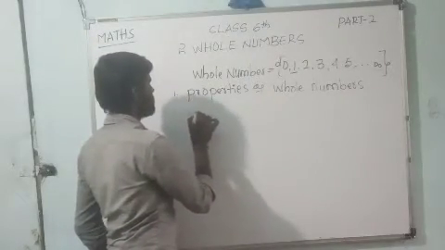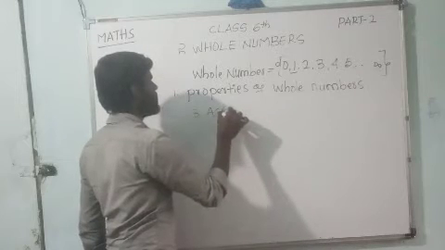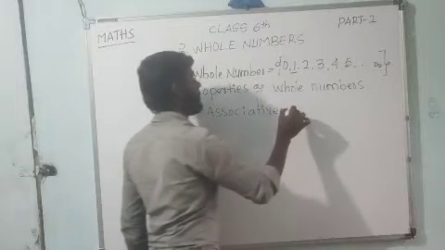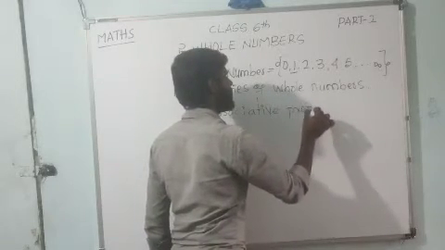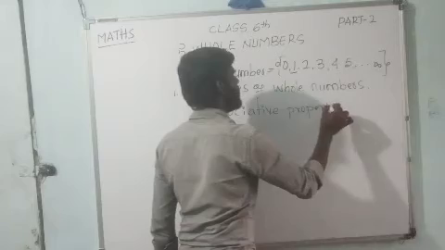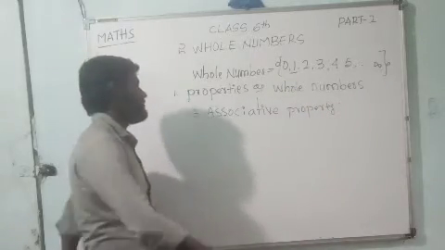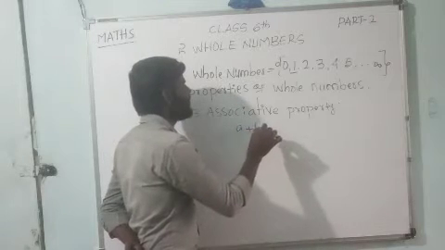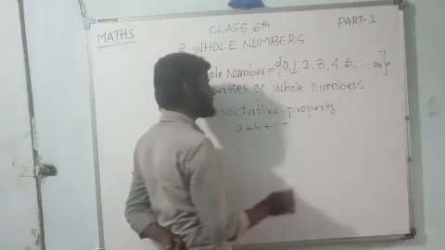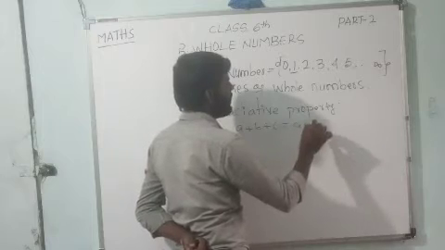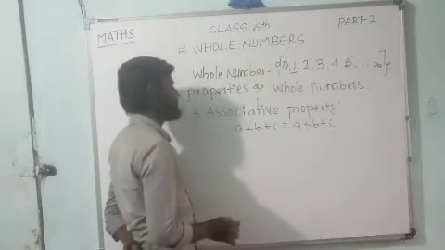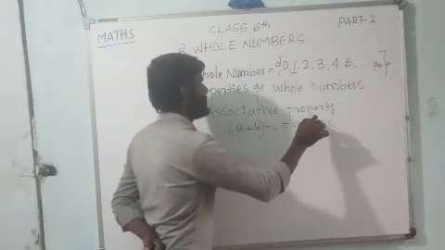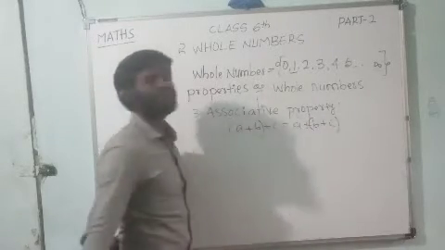The rule of this one: A plus B plus C is equal to, again, A plus B plus C, with brackets for A plus B in one case and for B plus C in the other.